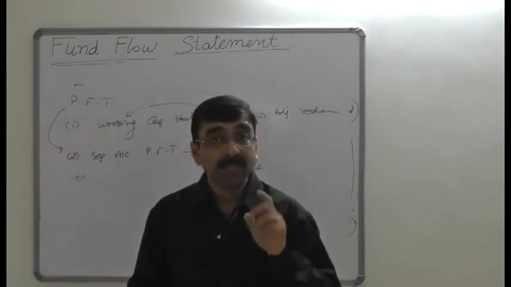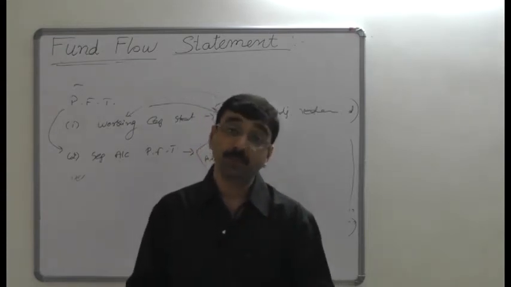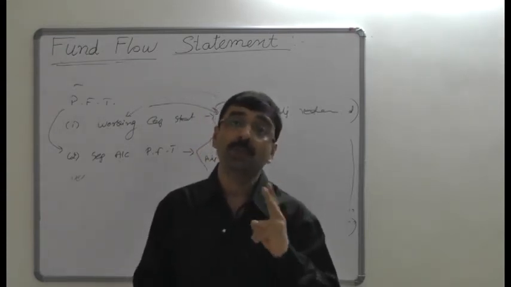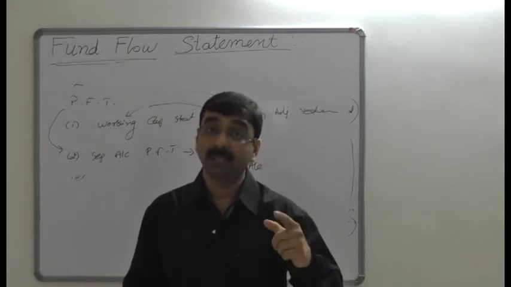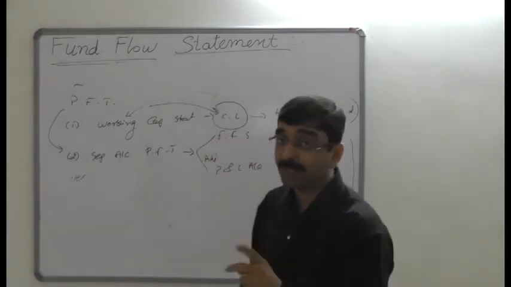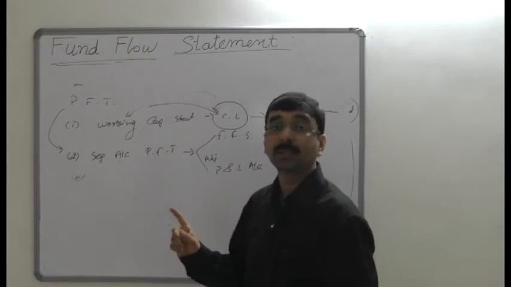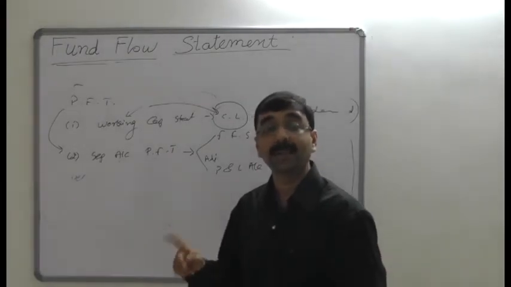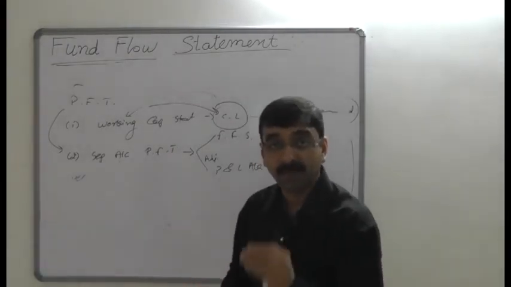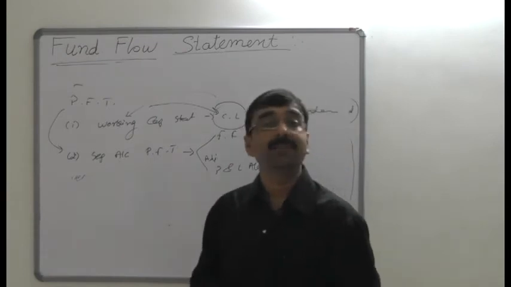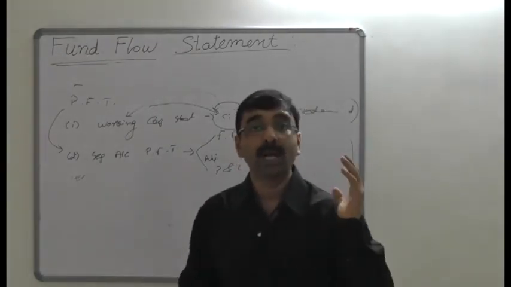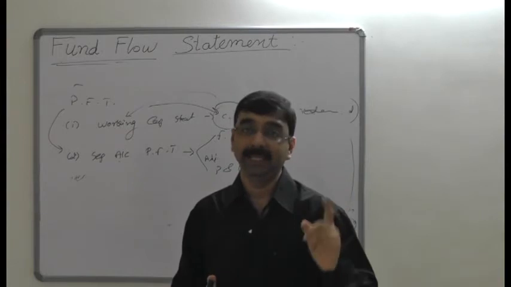If the company pays any interim dividend during the year, it will have two effects. One, it will be recorded in the adjusted profit and loss account debit side as interim dividend paid. The other effect is in the fund flow statement, where the fund goes out as interim dividend paid.